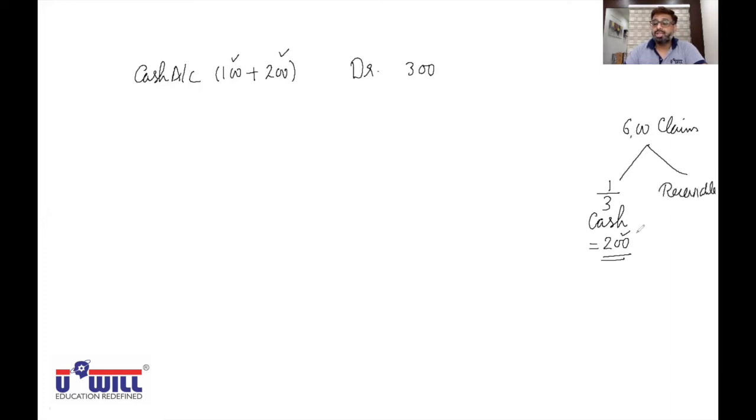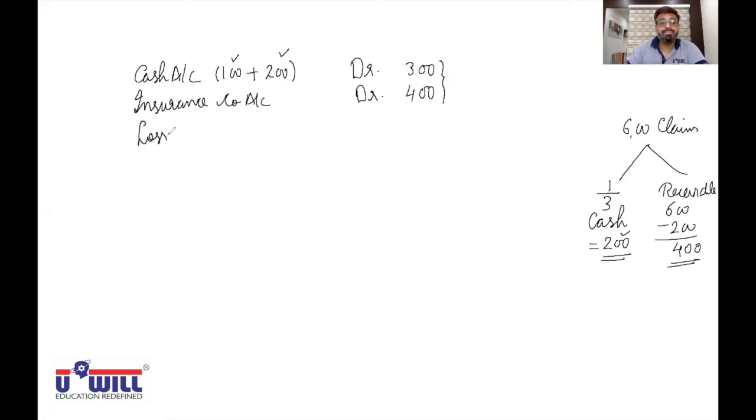How much claim is still receivable? Out of 600, insurance company paid us 200. How much we still have to receive from them? 400. So insurance claim is receivable, debit the receivable. Insurance company account debit with 400. Now, what is the value of goods destroyed? 1000. From 1000 you recover 700. So what is our loss? 300. So loss occurs due to fire. Debit all expenses and losses. Loss by fire account debit with 300.